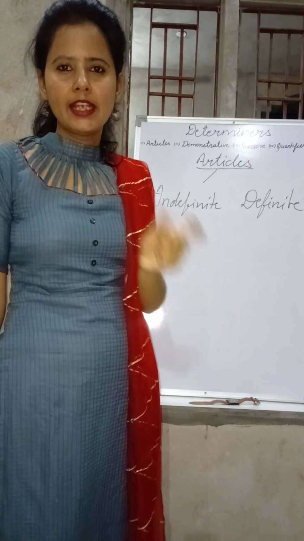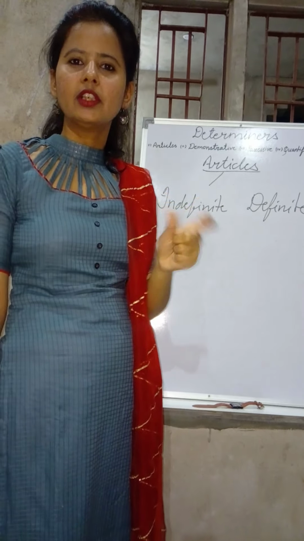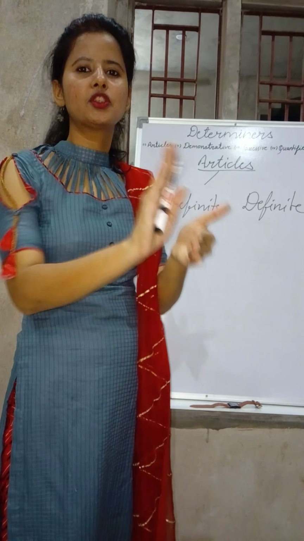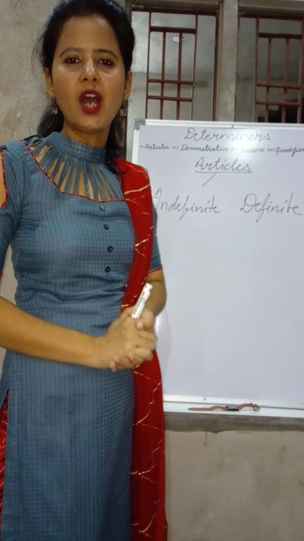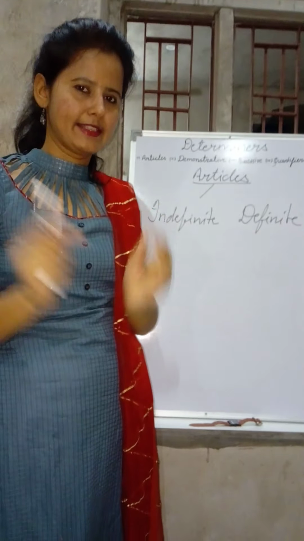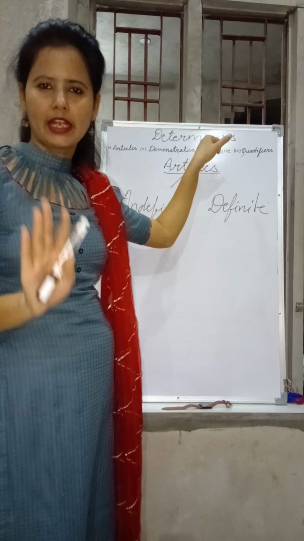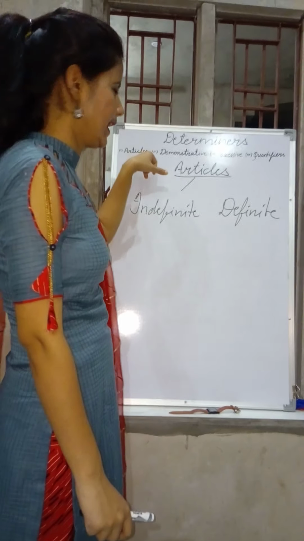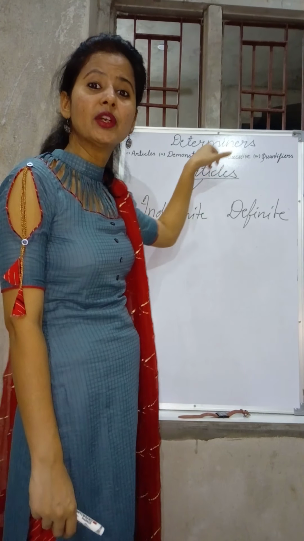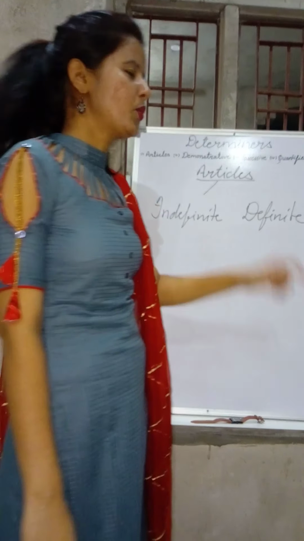First, we need to look at it. It is a word that is used before a noun to determine the position of a noun, like how the noun is being used in the sentence. So basically determiners are of four types. The first type is article, the second one is demonstrative, third one is possessive, and the fourth one is quantifiers.